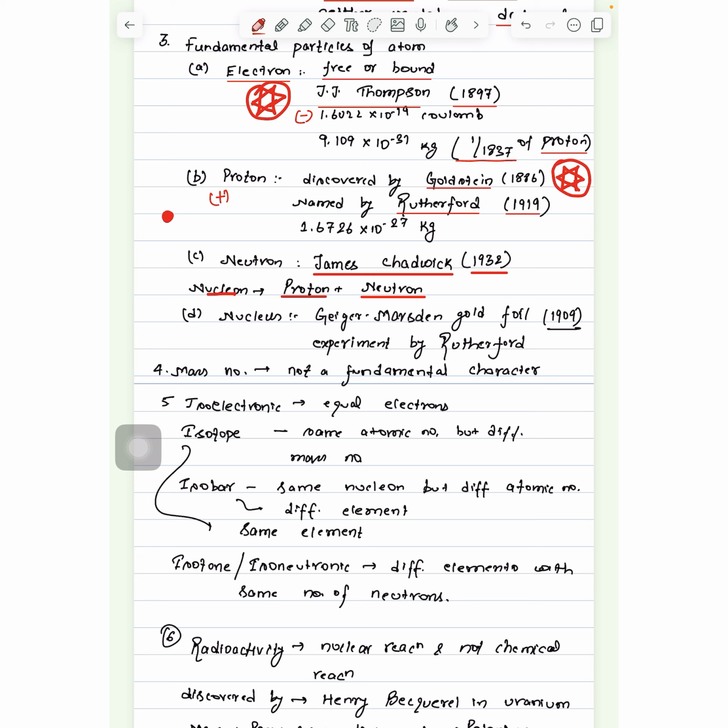So it is nucleon, and around it we have electrons which revolve around the nucleus, and the nucleus is composed of proton and neutron. So in those circular paths, electrons revolve around the nucleus.